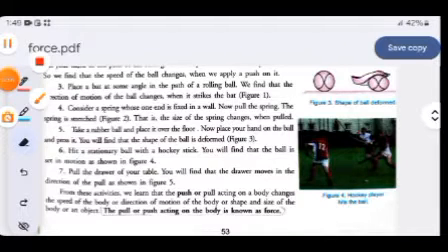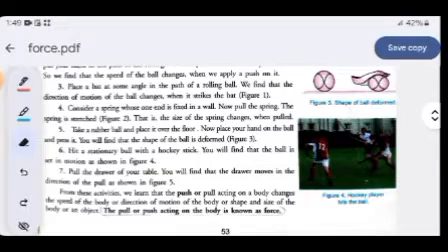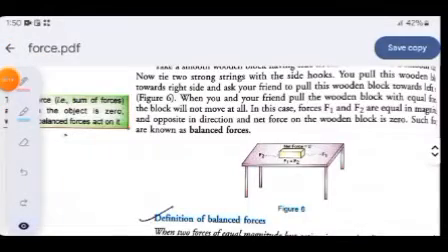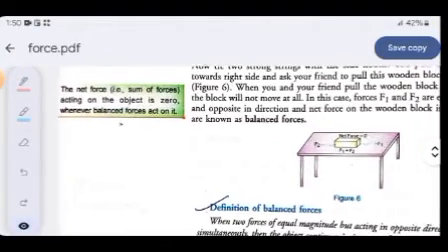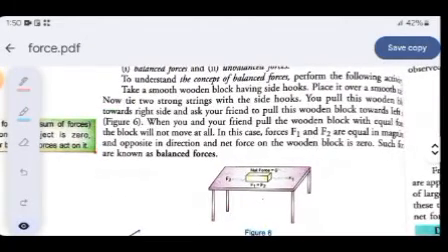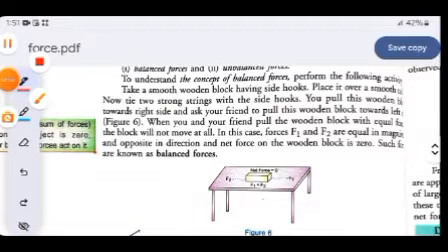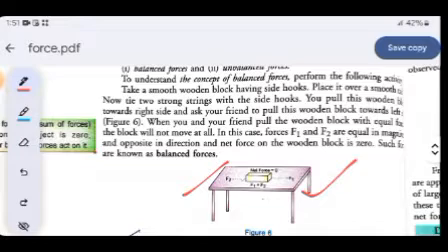Now we will learn basically two types of force. What are the two basic types of force? The two basic types of force are balanced force and unbalanced force. So let us begin. In balanced force, the net force, the sum of net forces, is 0. That means if you have a table, and on that table you have kept your lunch box or any kind of box, then if your friend exerts some force on the box from the left hand side and you exert the same force from the right hand side, the box will not be displaced from its position. It will lie in the same position as shown in figure 6.